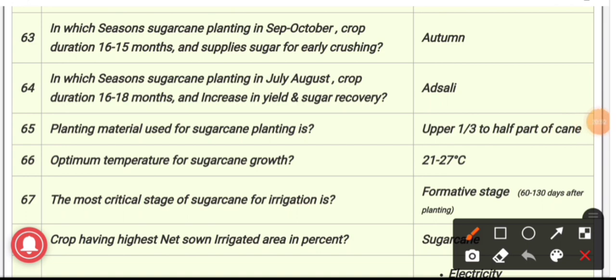63. Question: in which season is sugarcane planting done in September to October, with a crop duration of 15 to 16 months, and supplies sugar for early crushing? The answer is autumn. In case of autumn planting, it is planted in September to October, and it is most common in North India.